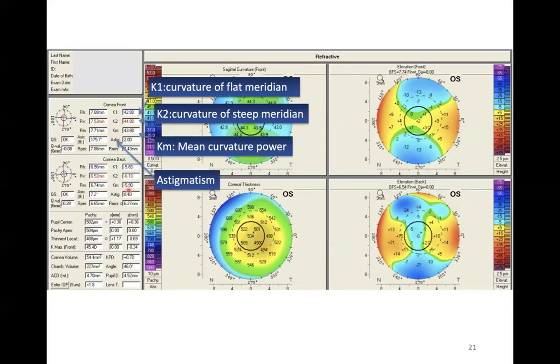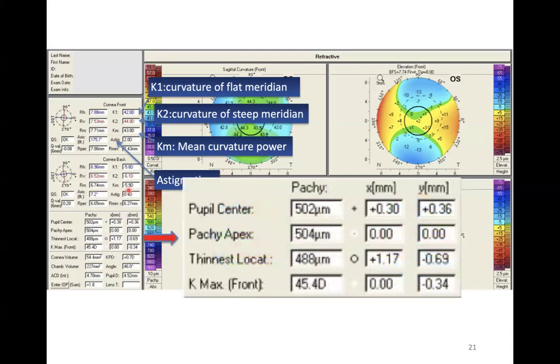We are done with this numerical part. Now we go down, and this is very important. What we are seeing here are the pachymetry readings. The pachy-apex is the thickness in the center of the cornea. Just below the pachy-apex is the thinnest location, that is, the thinnest point of the cornea.